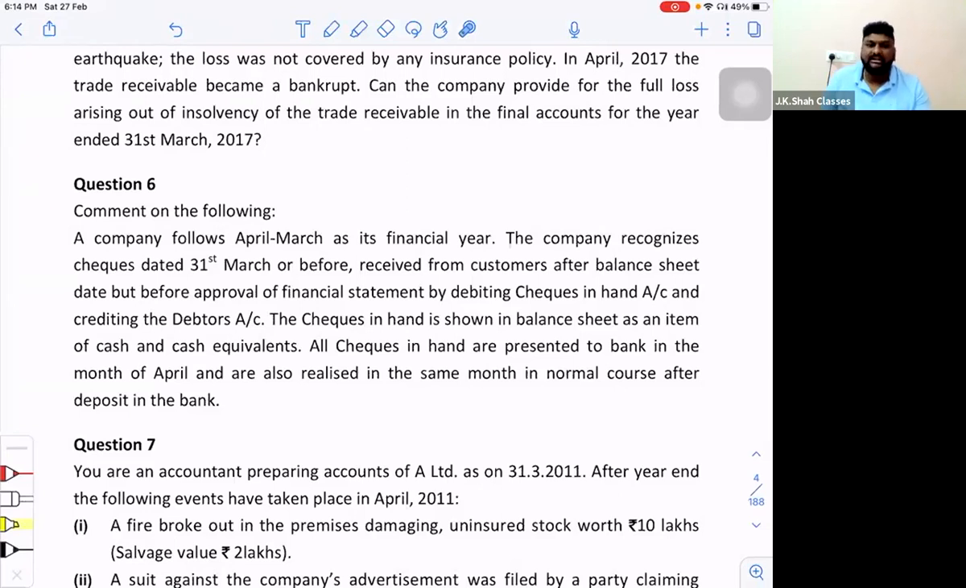Technically, I would say that the company has considered this as an adjusting event, because checks are received in April. So they adjusted all the checks in March only. March means they adjusted in the current balance sheet. So technically they have considered this as an adjusting event. What do you feel? What is your opinion? Is the company correct or not?